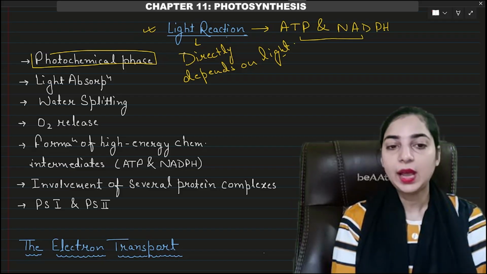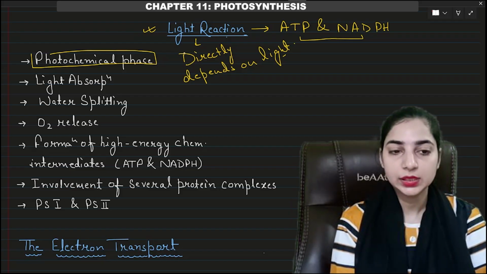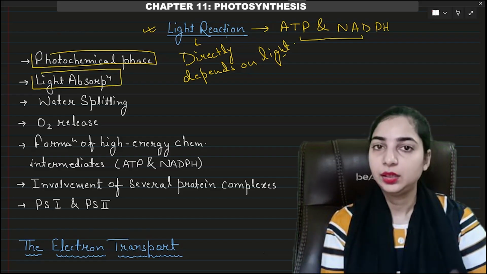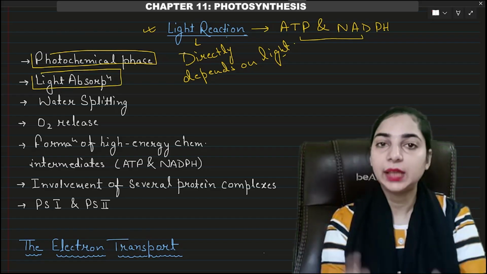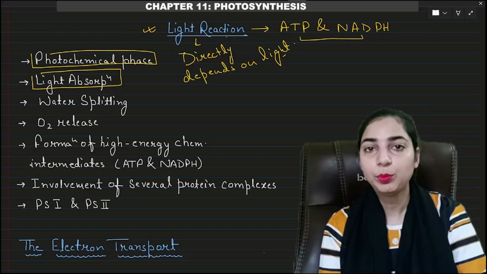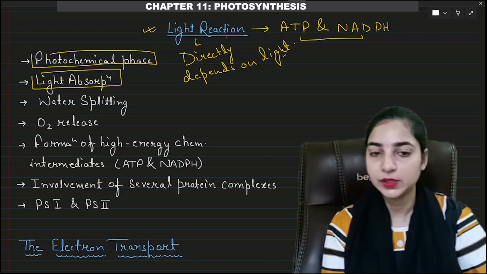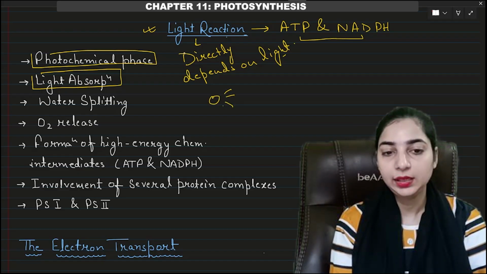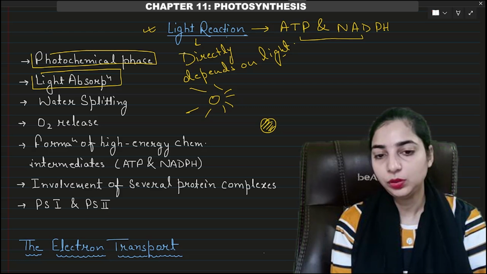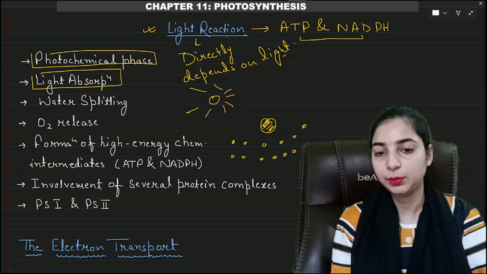Then what happens during the light reaction? The first thing is light absorption. Since the word light is mentioned in the name, it means light is important. So the first step of the light reaction is absorption of sunlight. So this is the sunlight. Here we have the photosystems. This is chlorophyll A molecule, and there are other pigment molecules. I have shown the chlorophyll A molecule in bigger size, and other pigment molecules in smaller size.